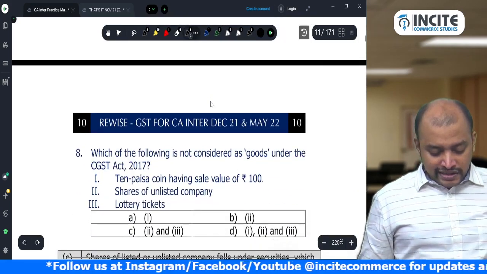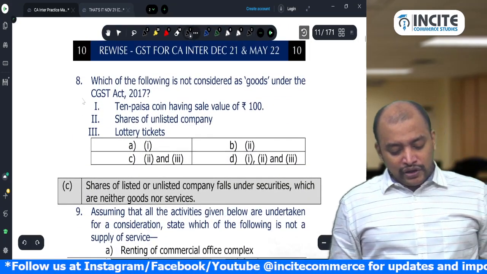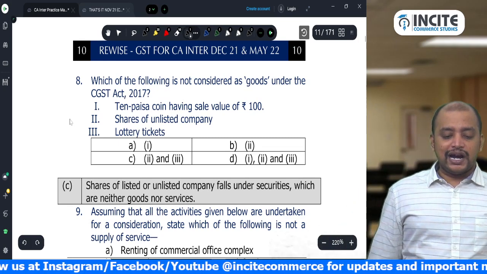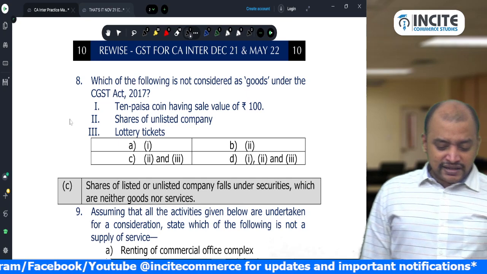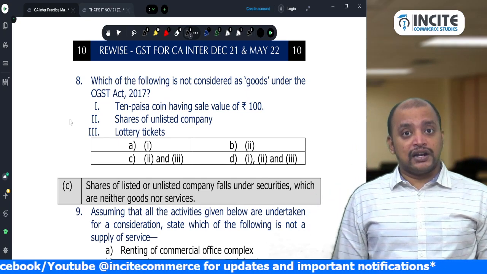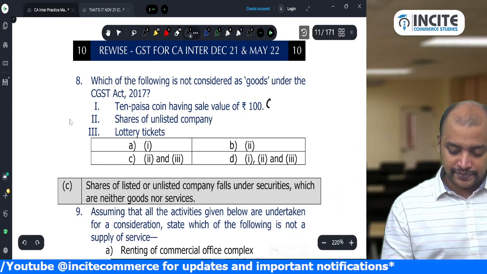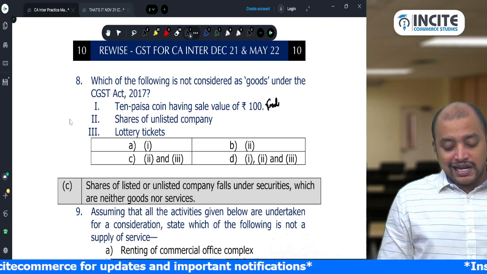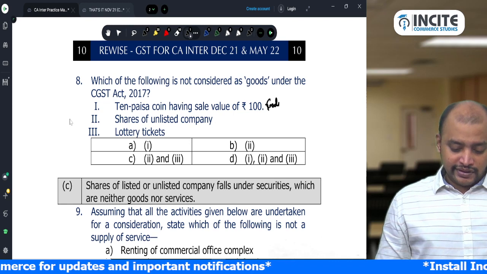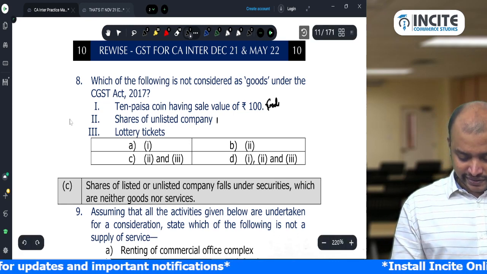Then the 8th: which of the following is not considered as goods under the CGST Act? 10 paisa coin having sale value of 100, goods. Old coins, goods. Sale of unlisted shares of an unlisted company, not goods. Securities, not goods.